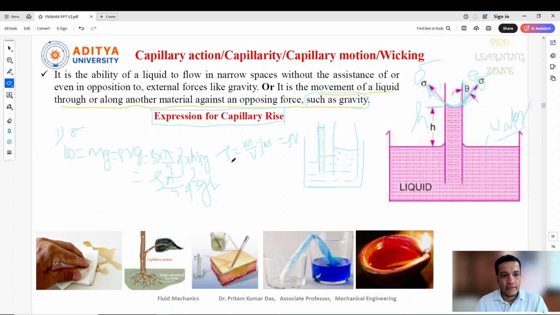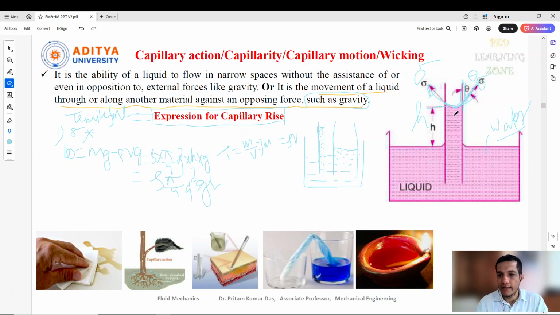And another one is the surface tensile force, as I told you, which is acting here. That is this sigma.